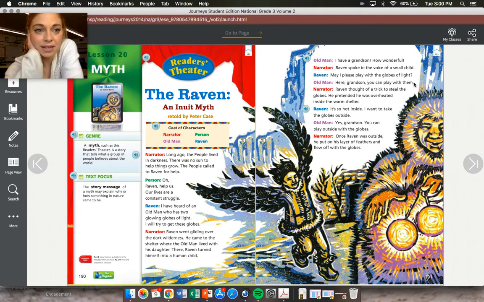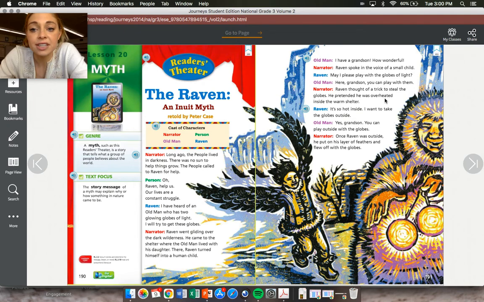Question. Why do you think Raven turned himself into a human child? Well, remember, the people want the Raven to get the globes of light from an old man. So the Raven turns himself into the old man's grandson, and then he asks to play with these globes of light. So maybe he might steal them.